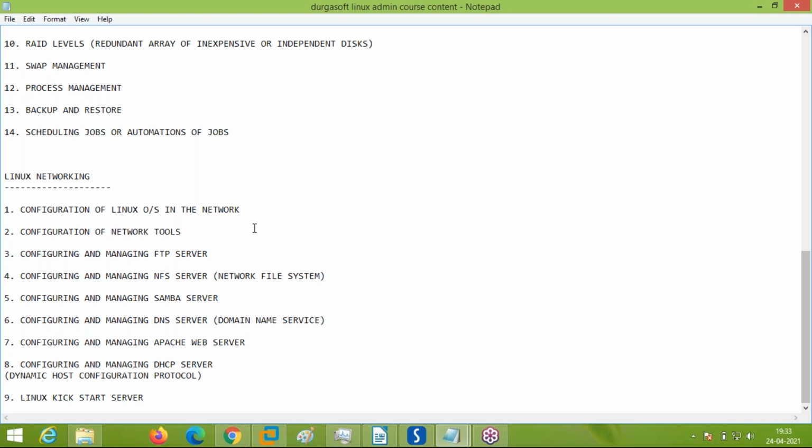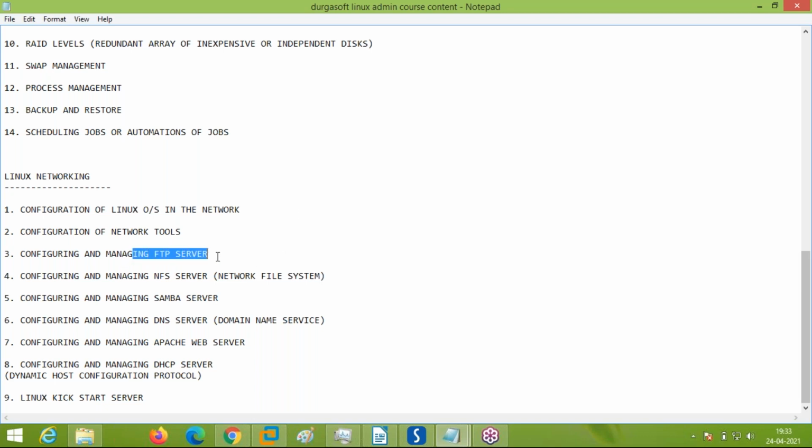How to remote system? Okay. After that, we are going to show how to configure FTP server. What is FTP server? File transfer protocol. You download data from movies or audio, video, software from internet. These are all FTP servers configured somewhere. From there, you are going to get the data, right?